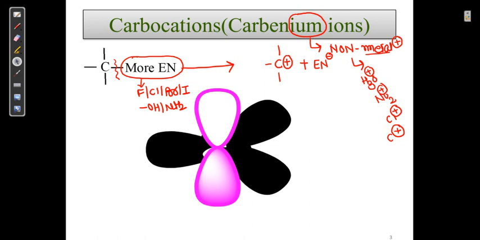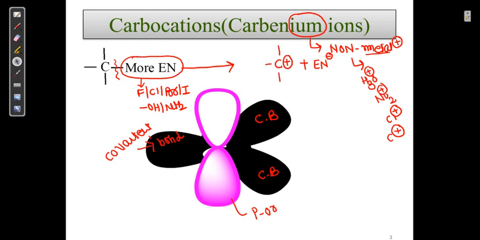So this is sp2 hybridization. Whatever the black color indicates, they form a covalent bond, this will form a covalent bond, this also makes a covalent bond, this also makes a covalent bond. Now this is a p orbital.